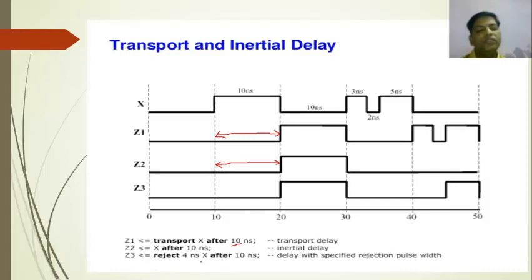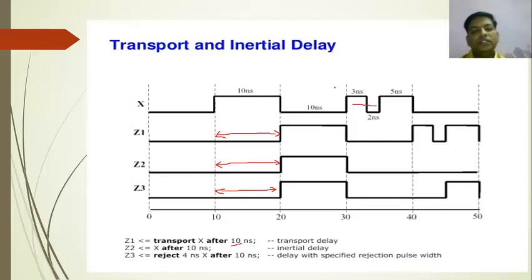Z3 is equal to reject 4 nanosecond x after 10 nanosecond. So here the delay will appear for 10 nanosecond, same as in the earlier case, but whatever pulses are below the value of 4 nanosecond, only they get rejected. So here 3 nanosecond and 2 nanosecond will get rejected, but 5 nanosecond will appear after 10 nanosecond.